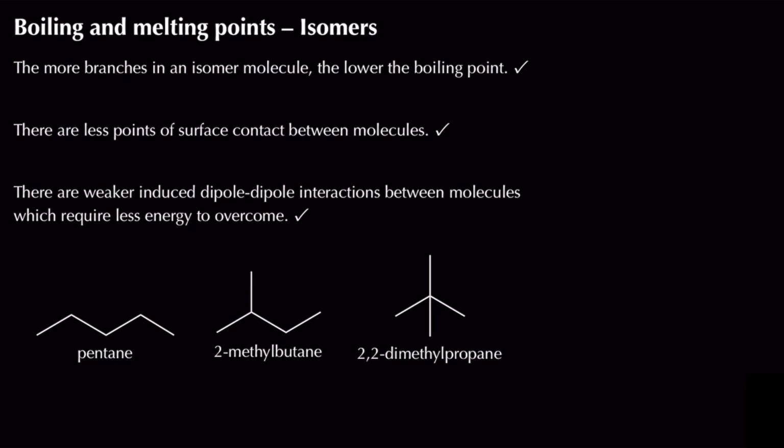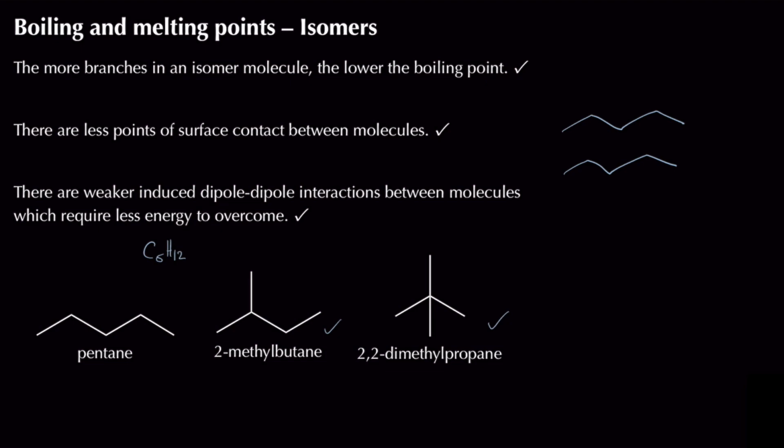Now you can see over here I've got pentane. Pentane has a formula of C5H12, and we know pentane, of course, can have a bunch of different structural isomers, where I end up with 2-methylbutane as one, and then 2,2-dimethylpropane. Now again, what I'm going to do is draw 2 molecules of pentane together, and you can see over here we've got very long carbon chains. We've actually got the same carbon atoms, but of course we've got a longer unbranched chain.